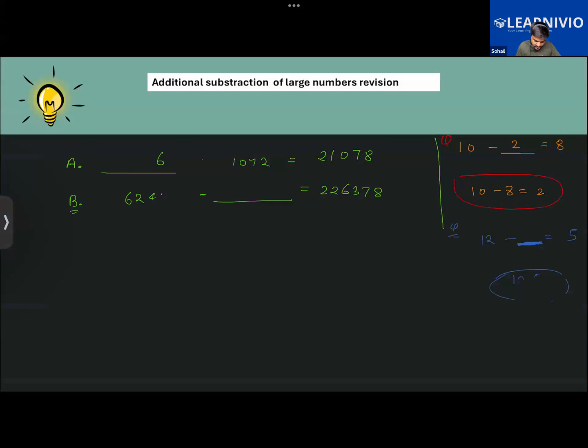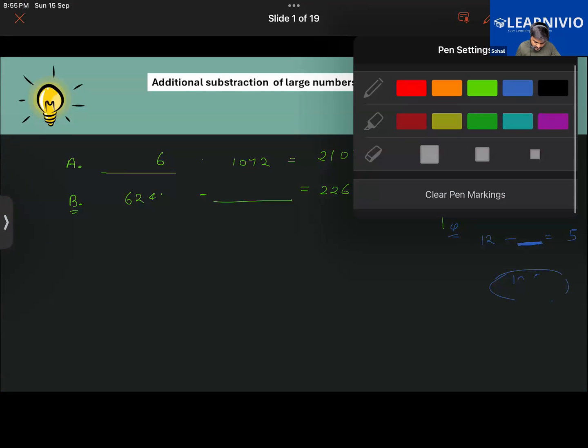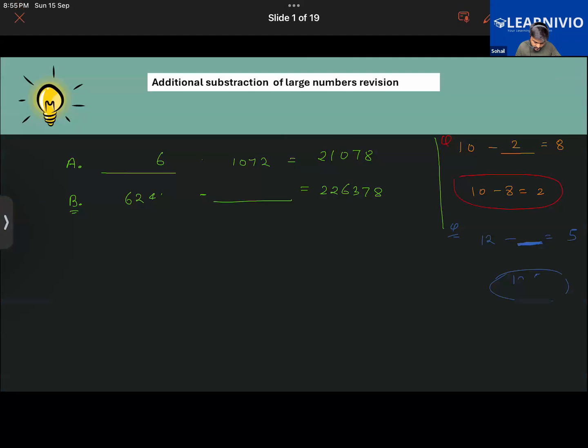Why is the screen stuck here? Okay, I'm giving one more question. You guys will be sorry about that. Sometimes it is stuck. Okay, take one more question.